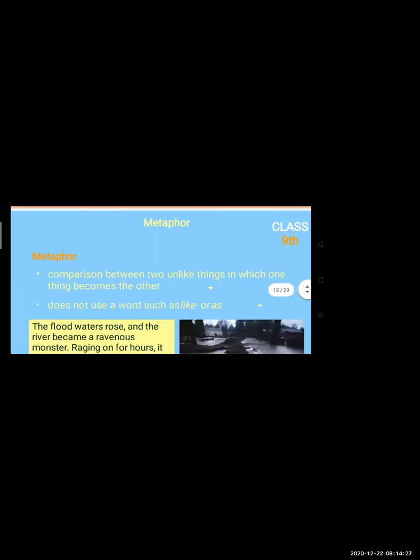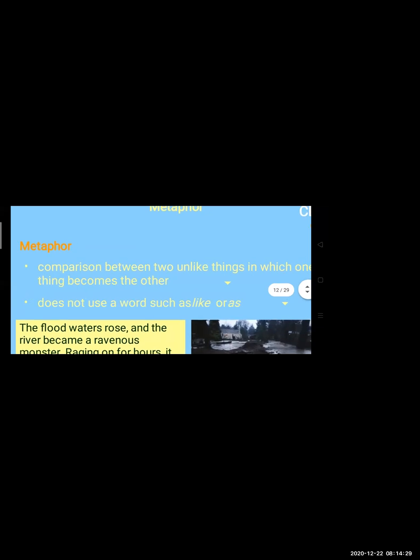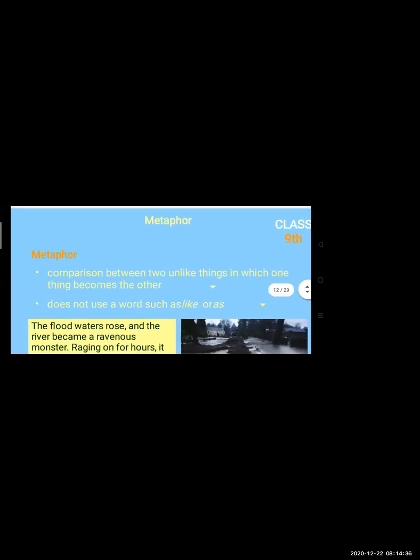But over here we do not use a word such as like or as, as you can see in the second sentence, but still we are comparing. So that comparison comes in metaphor. It is a comparison between two unlike things in which one thing becomes the other.